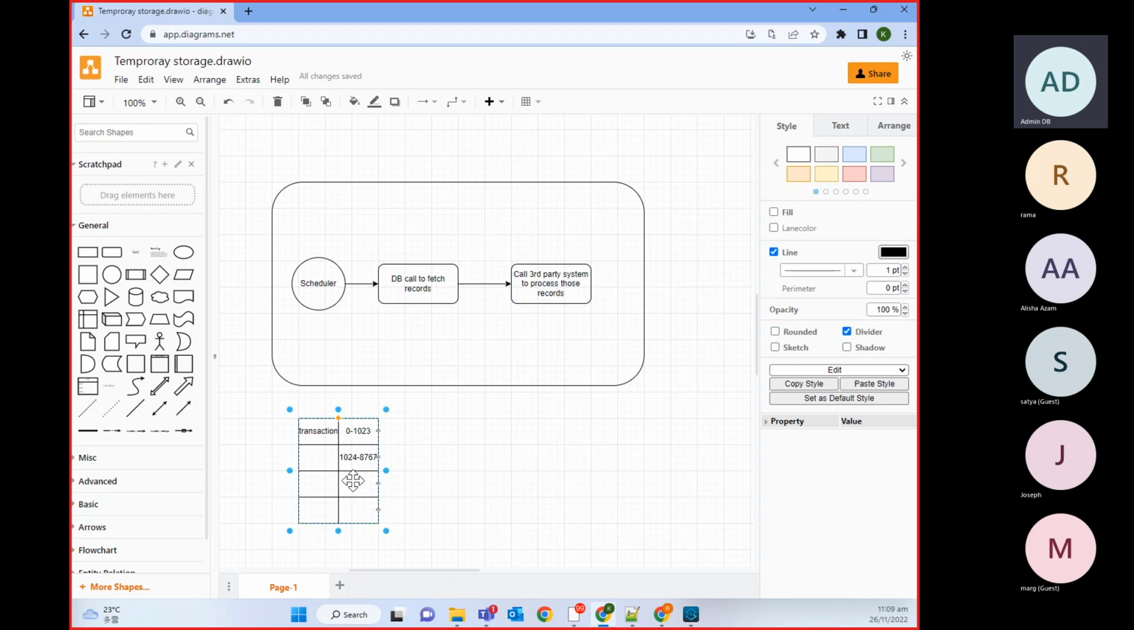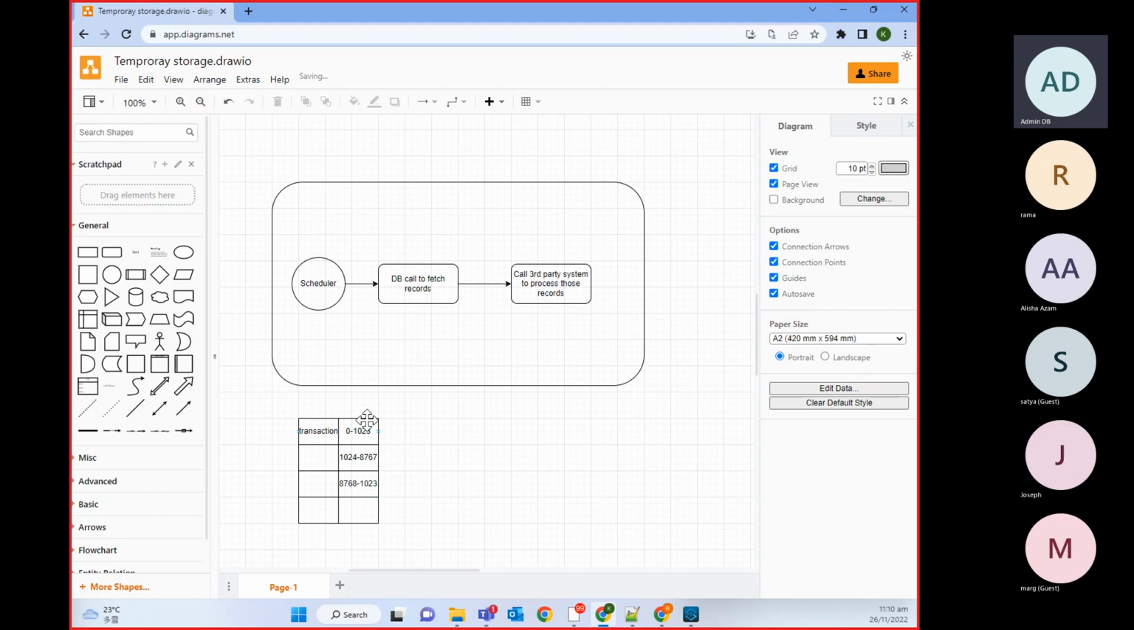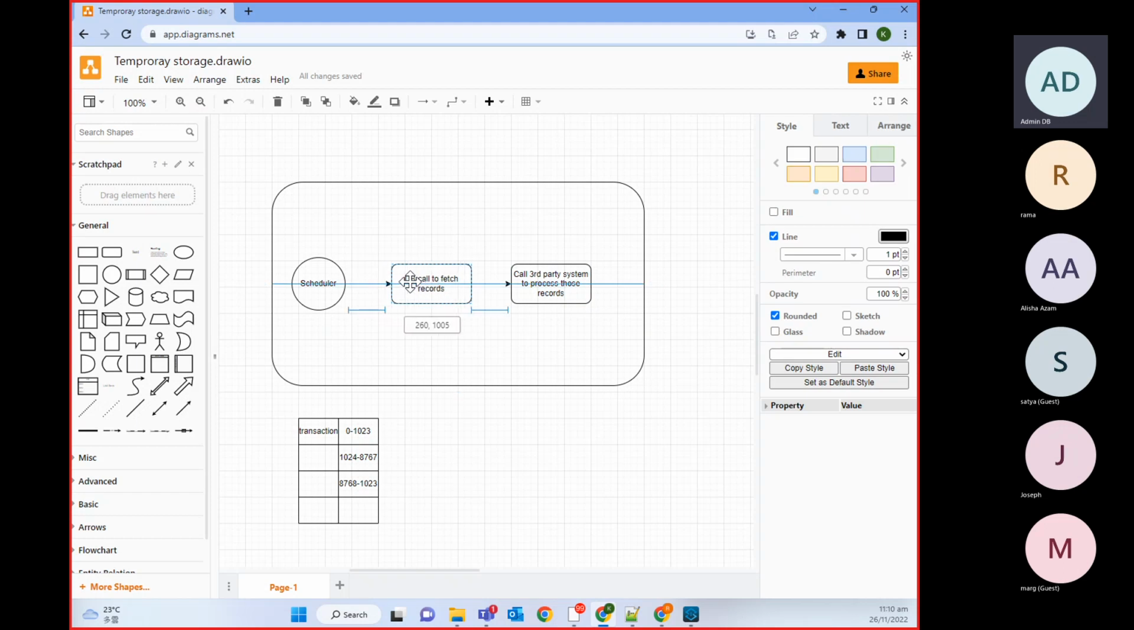Now next time it should start from 8768, since till 8767 we already processed. So in the next scheduler run, it should start from here, and let's say 10,000 records are there, so it will process till 10,023. We have to process in this way. So what additional component do we need here to achieve this requirement?